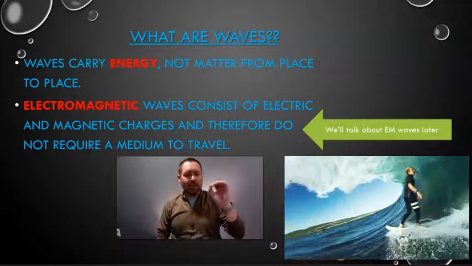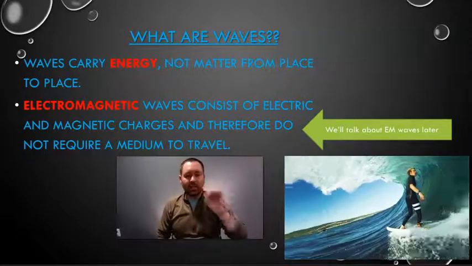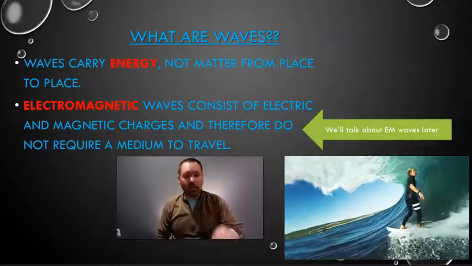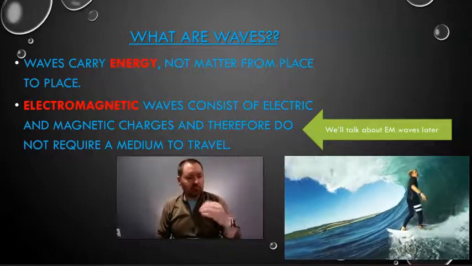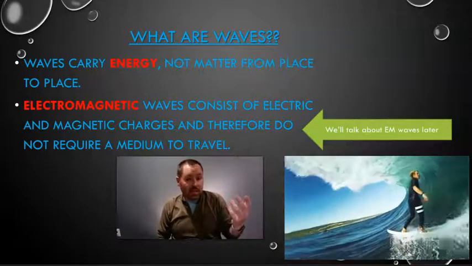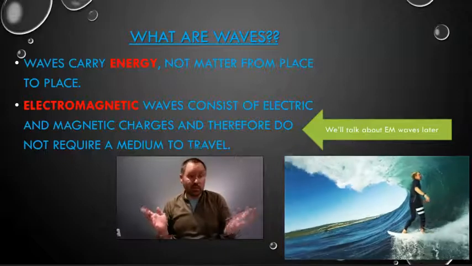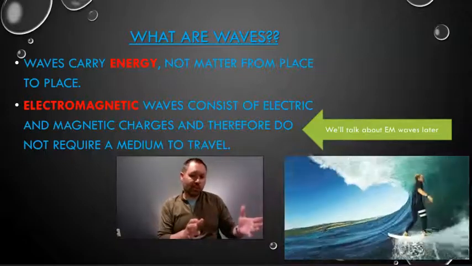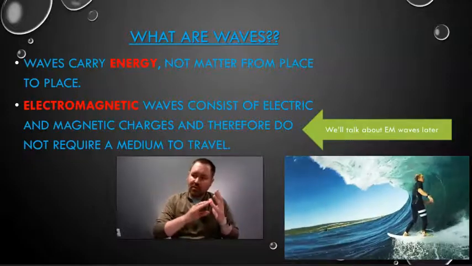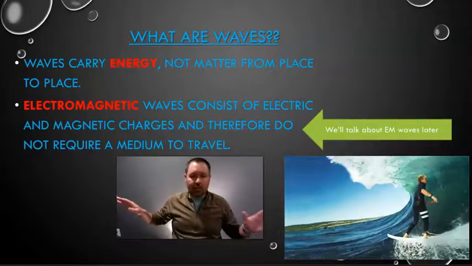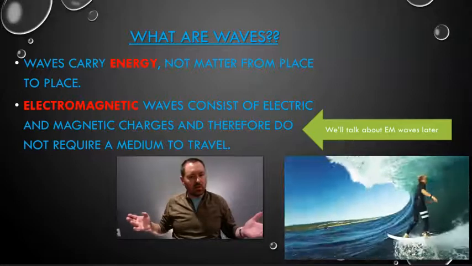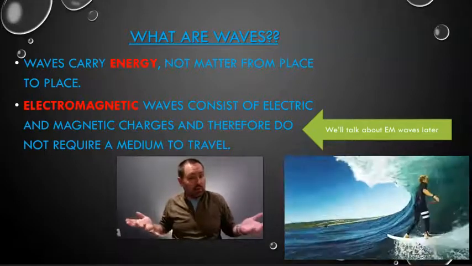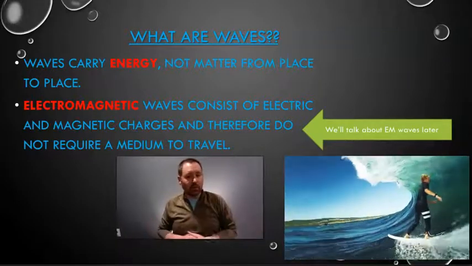But electromagnetic waves do not need a medium. They don't need air. They don't need water. They don't need anything. They can travel through emptiness, which is kind of nice because the sun makes electromagnetic waves, and those electromagnetic waves travel through nothing, and then they get to Earth. So they require absolutely nothing. That's what's great about electromagnetic waves.